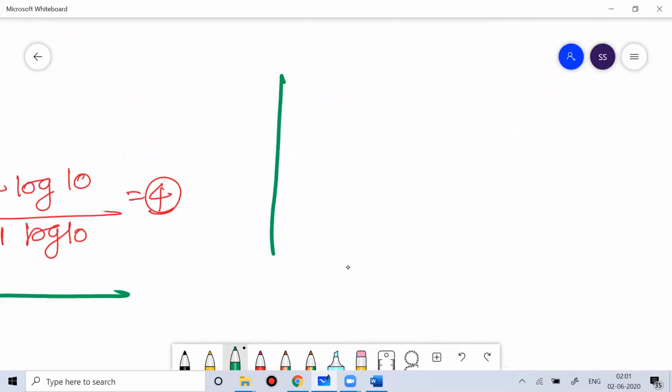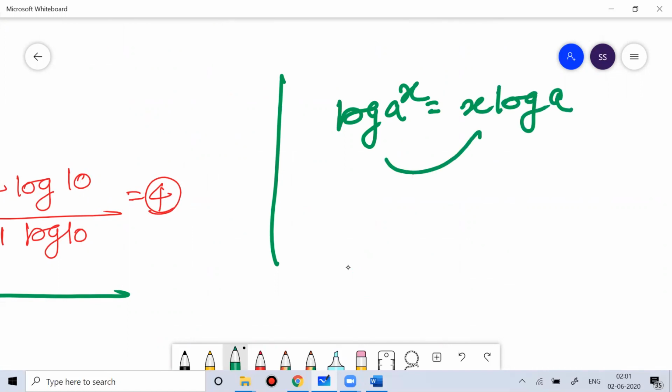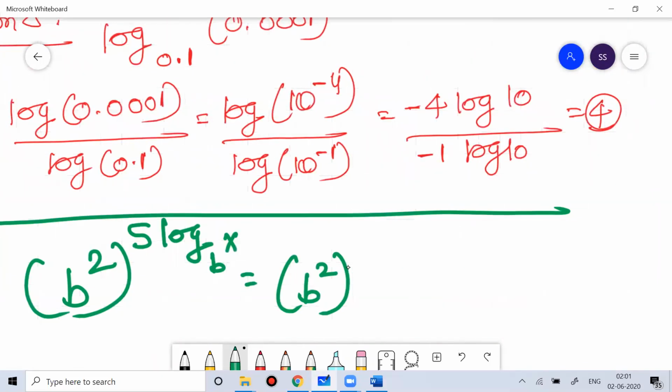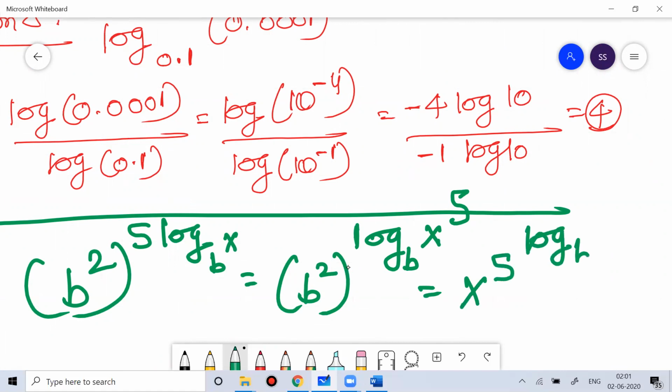You know that log of a to the power x is equal to x log a, so x log a is equal to log of a to the power x. So I can write this number as b square log base b x to the power 5. Now I can interchange the base. It becomes x to the power 5 log base b square. So I can shift their place.